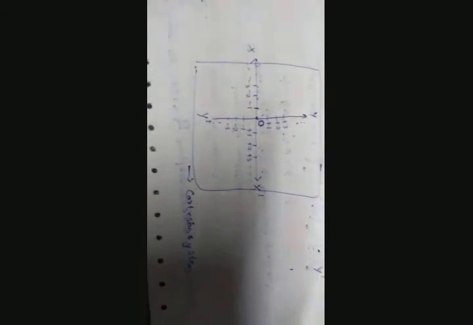So why was it called Cartesian system? Because it was discovered by a mathematician named Rene Cartes. So it was named after him as Cartesian system. So if you clearly observe, the two zeros are coinciding at a particular point.